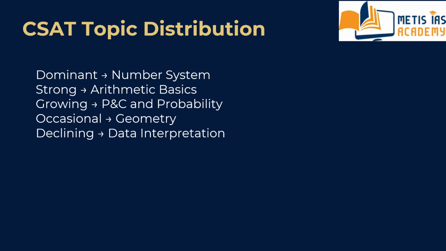If we audit the CSAT quant section across the last decade, a clear pattern emerges. What? Some topics dominate, some topics are declining. Let us look at this heat map.